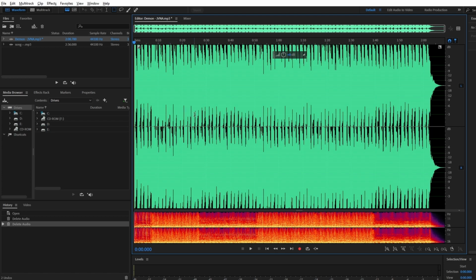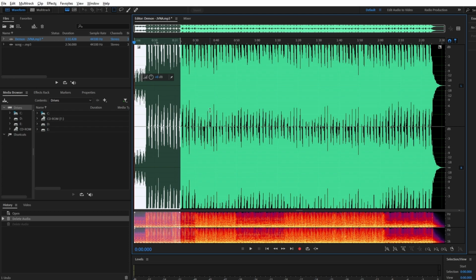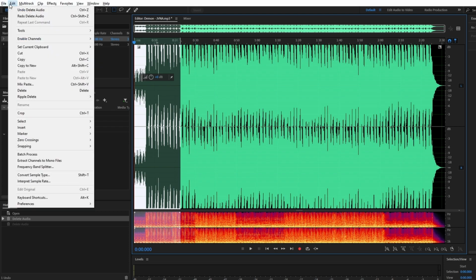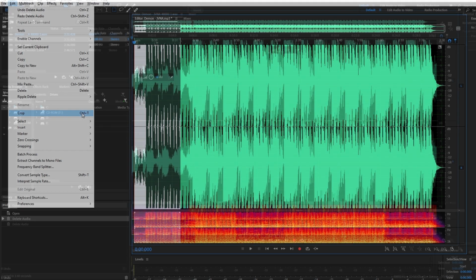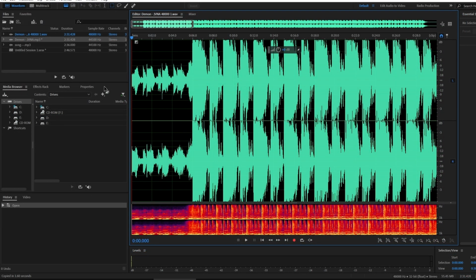To keep only a specific part of your audio clip, select it, navigate to Edit, Crop, or use the shortcut Ctrl-T.